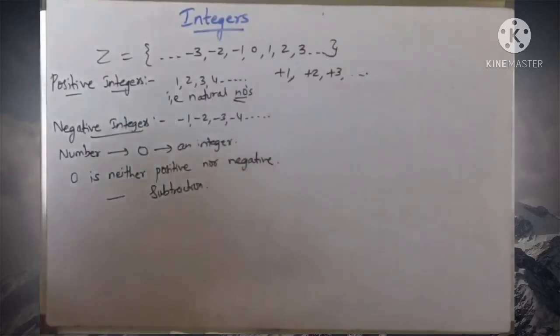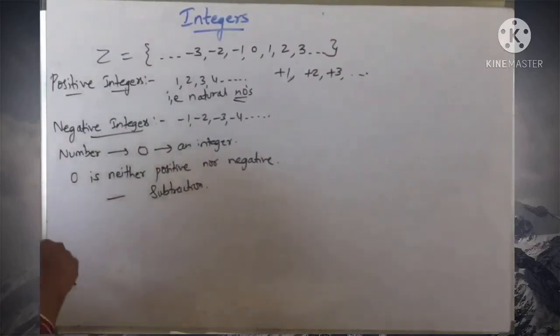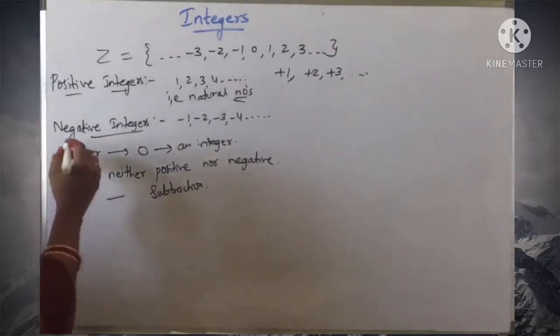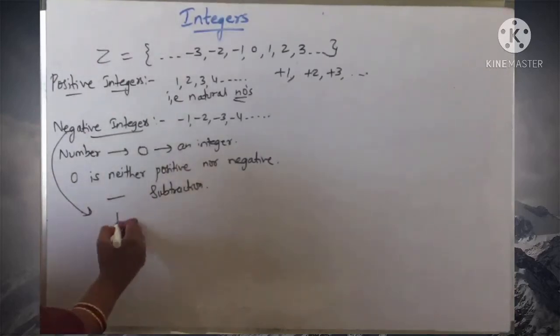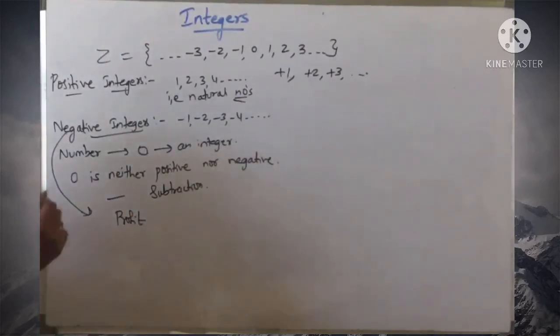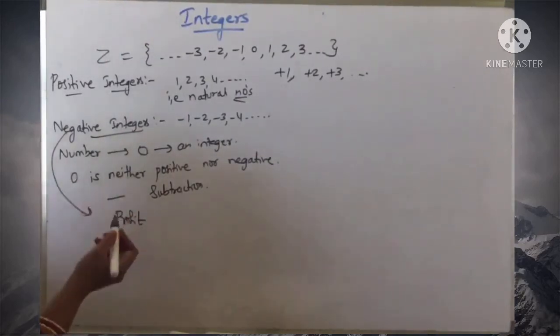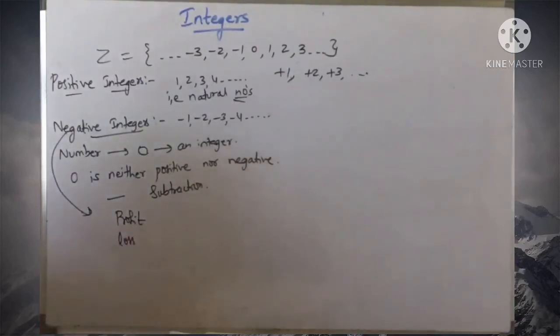In our day-to-day life, we come across many situations where opposites are involved simultaneously. To express these situations in mathematical terms, we require negative and positive integers simultaneously. For example, if you represent profit earned by a shopkeeper by a positive integer, then its opposite, loss, is represented by a negative integer.